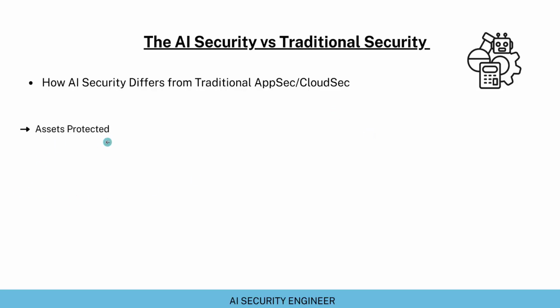First, let's look at the assets that need protection. In traditional security, the assets that needed protection were the application code, the application database, the application infrastructure, or in case of cloud security, it was the code that gets deployed on cloud environment, the database that is provisioned within the cloud, and the data that is stored within the database, and the infrastructure of the cloud environment. For example, if we are using an EC2 instance in AWS, that would need protection. If we are using Kubernetes deployed on the cloud infrastructure, we will need to protect that Kubernetes instance that has been deployed on the cloud infrastructure.